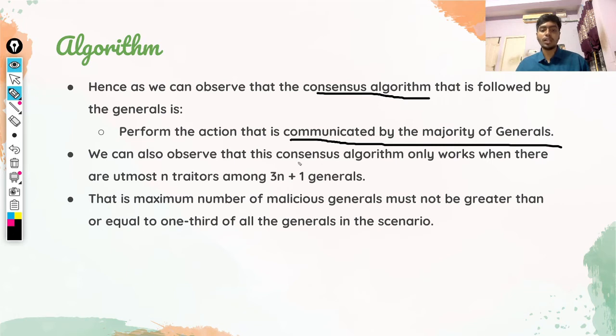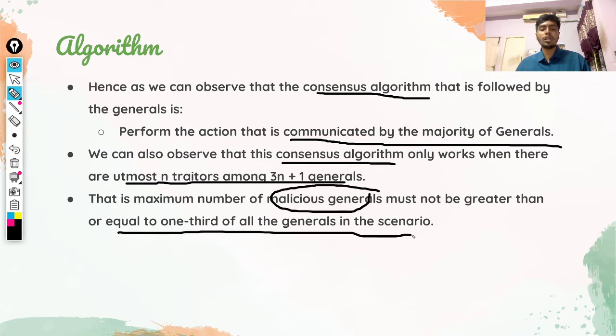We also observe that the consensus algorithm works only when there are at most n traitors among 3n plus 1 generals. That is, the number of malicious generals must not be greater than one third of the generals in the scenario. What is this one third?